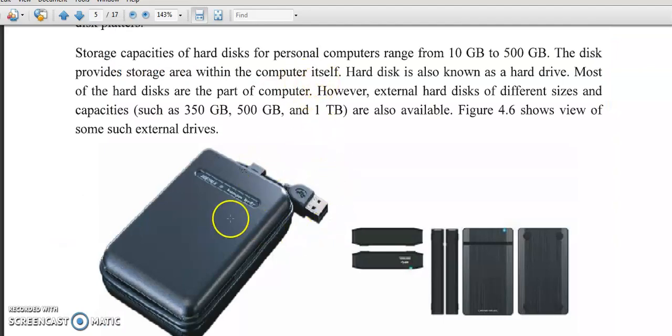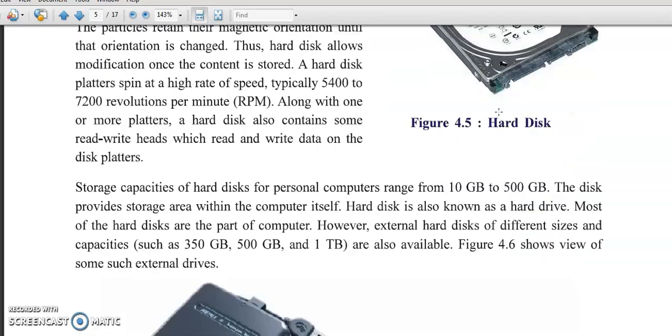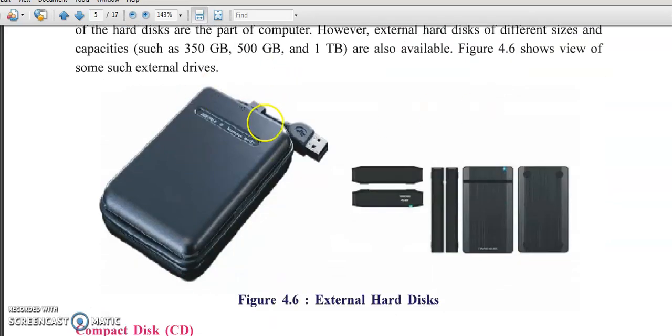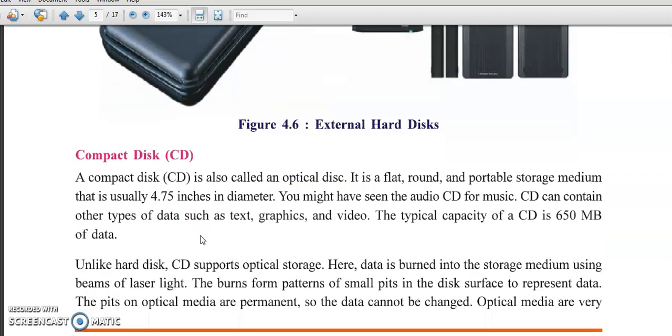This is also an example of an external hard disk. The hard disk which we saw earlier is a built-in hard disk, which is stored in the computer CPU or your laptop. But this is our external hard disk. If you want to take any data from the computer, we use this hard disk. This is called an external hard disk.